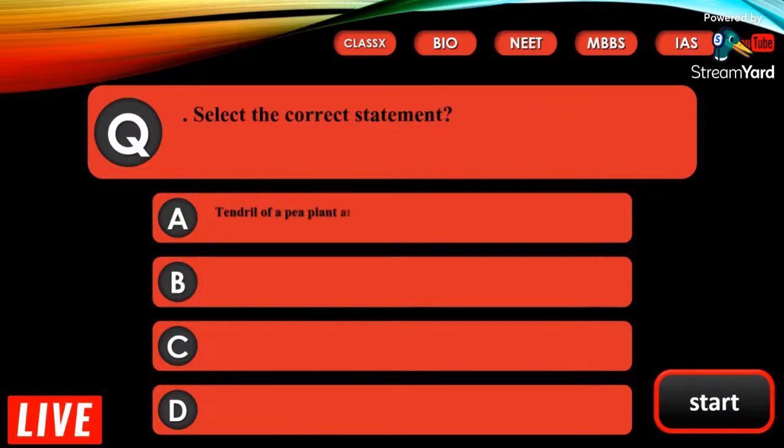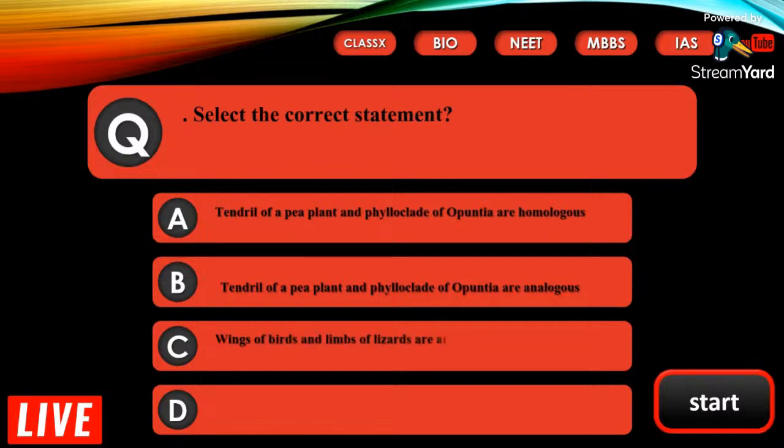Select the correct statement. A. Tendril of a pea plant and phylloclade of Opuntia are homologous. B. Tendril of a pea plant and phylloclade of Opuntia are analogous. C. Wings of birds and limbs of lizards are analogous. D. Wings of birds and wings of bat are homologous. The correct answer here is tendril of a pea plant and phylloclade of Opuntia are homologous, because they have similar design and origin.